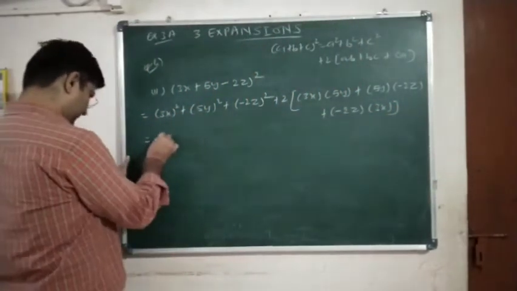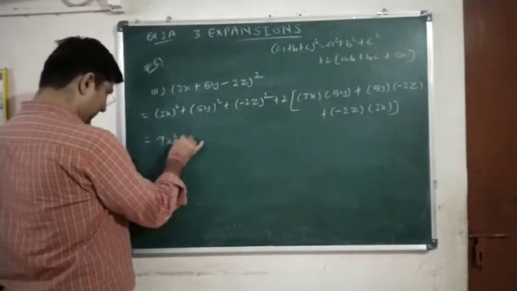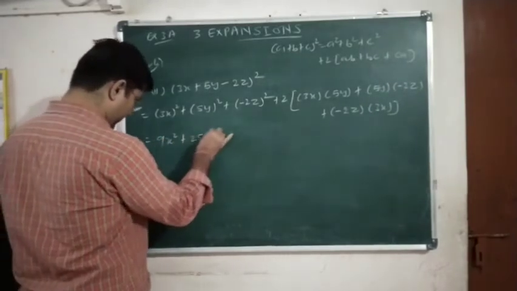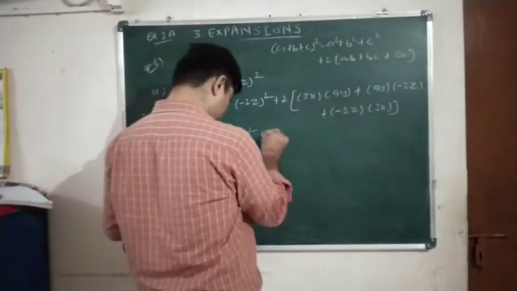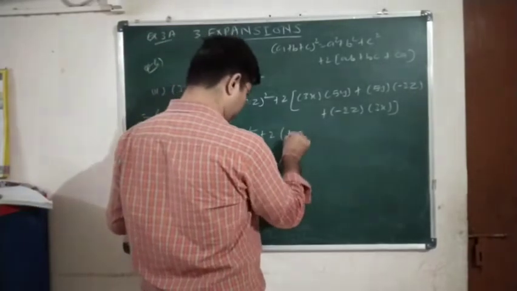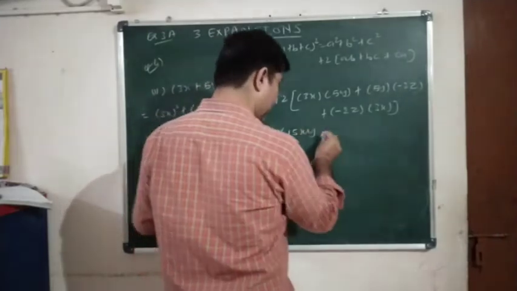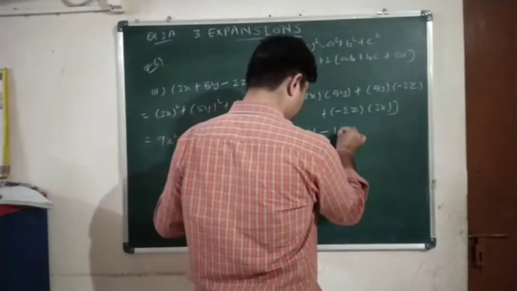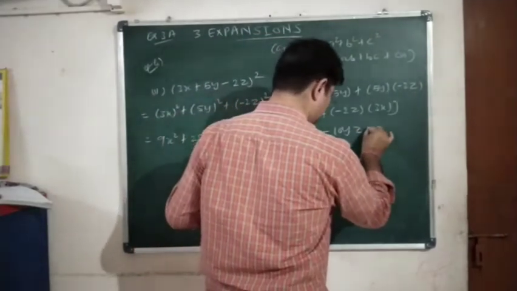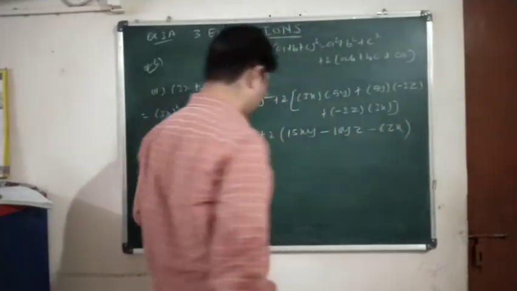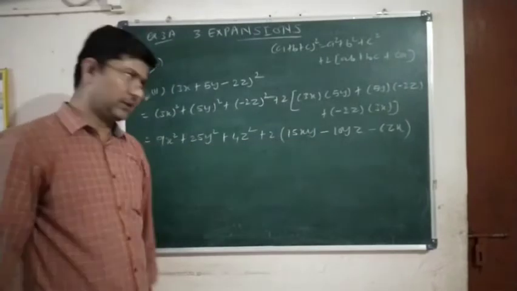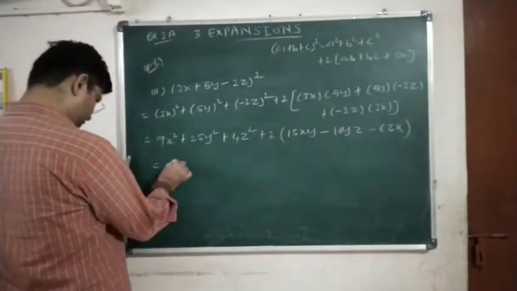Now let us simplify. 9x square plus 25y square plus 4z square plus 2 into 15xy minus 10yz minus 6zx. Finally we will multiply 2 with the 3 terms in the bracket and open the bracket.